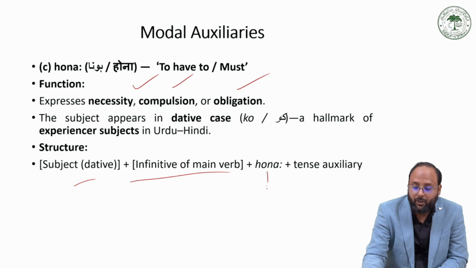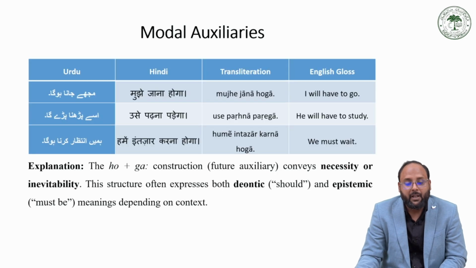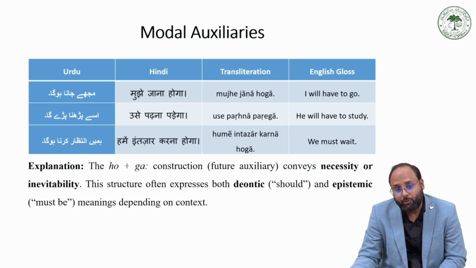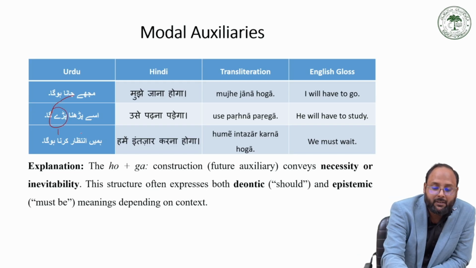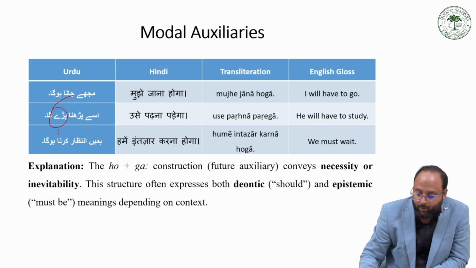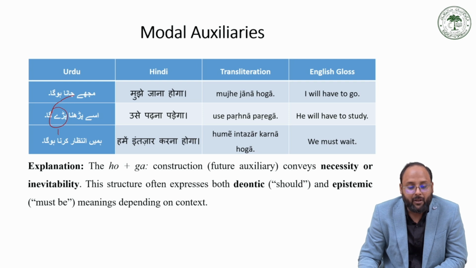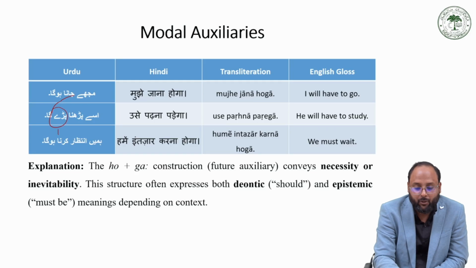So hona is the modal auxiliary, then we have the tense auxiliary. Like मुझे जाना होगा. So मुझे is the dative subject. We can also use मुझको जाना होगा and उसे पढ़ना पड़ेगा and हमें इंतजार करना होगा. In this, मुझे जाना होगा, ho is the modal and karna hoga. So here ho is the modal.